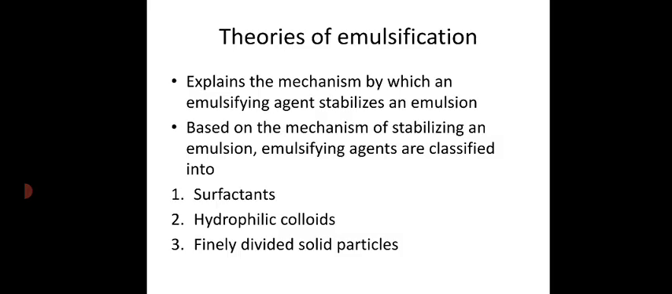And the third one is finely divided solid particles. These are actually auxiliary emulsifying agents. In the sense that auxiliary emulsifying agents are those agents which are added only in combination with the true emulsifying agents such as surfactants and hydrophilic colloids. If we add finely divided solid particles, they also form a protective barrier or coat over the surface of droplets. They have nothing to do with viscosity or reducing the interfacial tension. That is why they are not used alone in an emulsion. They are only used in combination with the true emulsifying agents. So that's all about the theories of emulsification. Hope you all understand.